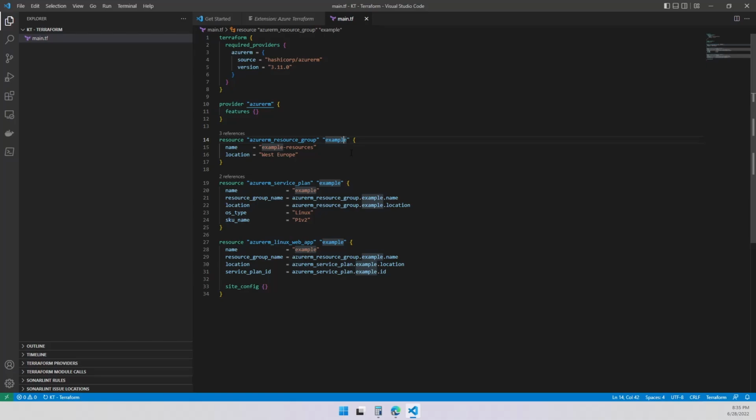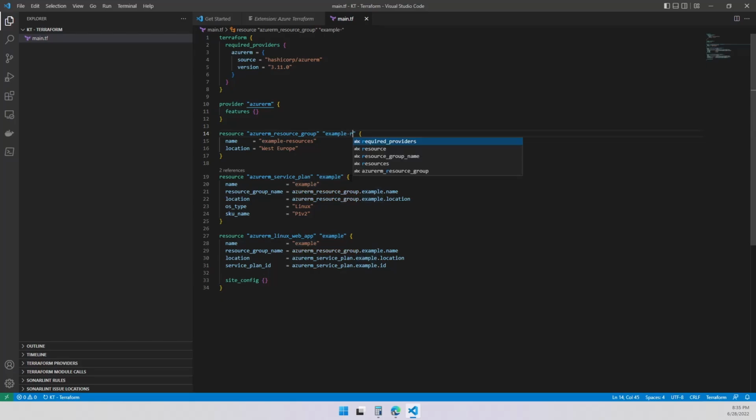It's called example, right? But let's say that I don't want it to be example. Let's say I want example dash RG. When I do that, it breaks some references over here, because now that I have a resource group created, I'm stating a few attributes, like what's going to be your name, the resource group name.